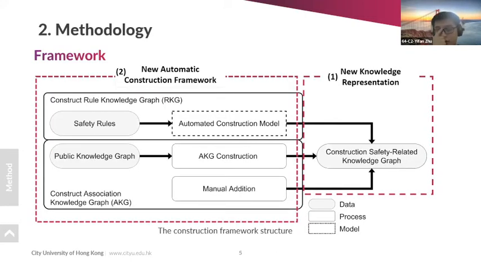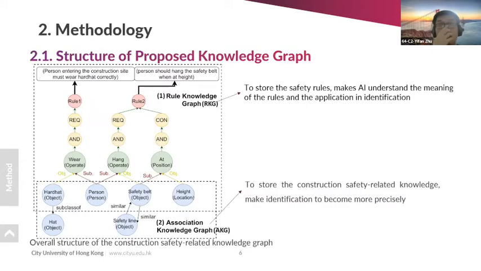In this research, we propose a construction framework. It contains two parts. The first is a new knowledge graph representation. The second is the corresponding automatic construction framework to generate this knowledge graph. The knowledge graph contains two main components. The first is a rule knowledge graph to store safety rules and to make the AI understand what the rule is about and how to use the rule to identify violations. The second is the association knowledge graph to store safety knowledge and to make the identification more precise.